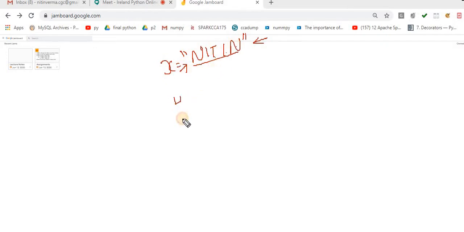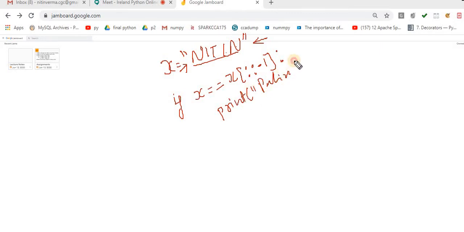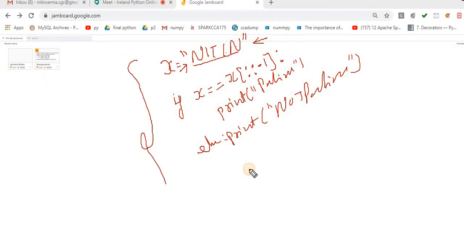For this, what you have to do is check if x double equals the reverse of the string. For people watching Python for the first time, it's very simple in Python: you reverse a string with x colon minus 1. Simply, if this condition is true, then you display on the screen palindrome, else print not palindrome. Very simple. This is the scenario to check it.